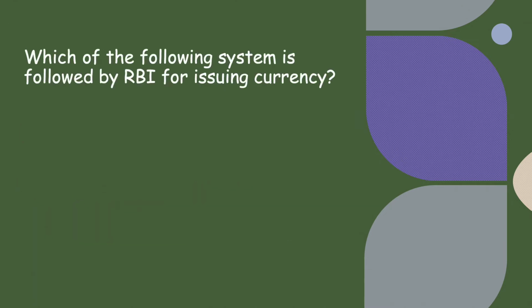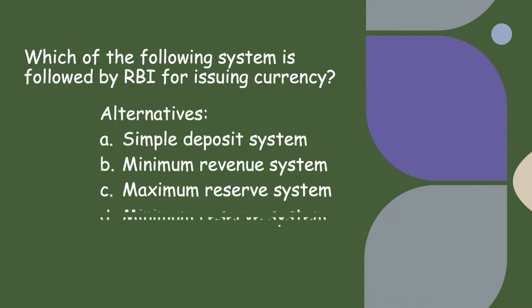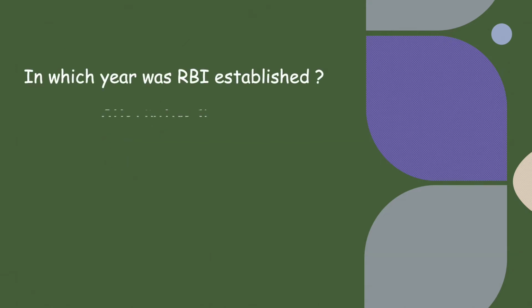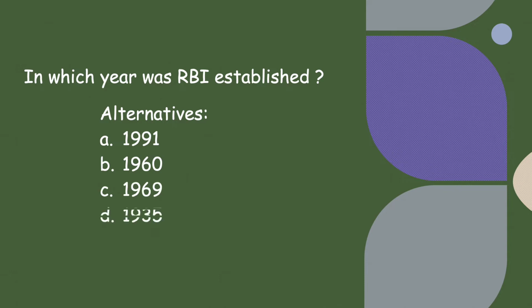Then we have which of the following system is followed by RBI for issuing currency. The alternatives given here are A, B, C, D. Simple deposit system, no. Minimum revenue system, incorrect. Maximum reserve system is also incorrect, and the correct answer is D part, minimum reserve system. In which year was RBI established? In 1935.